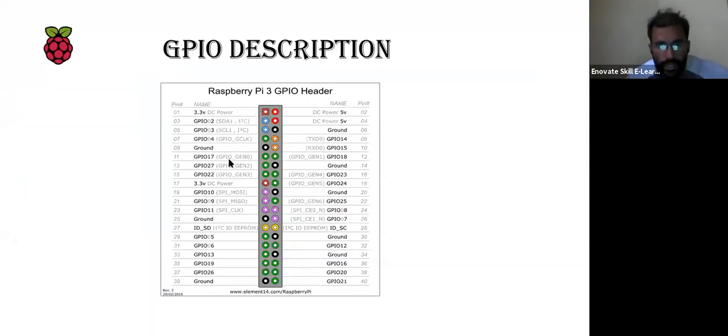So these pins over here, that pin 17, GPIO 17 is GPIO 0 in wiringPi. These pins are Broadcom. So if you are going to program with Python, then you have to use these pins, and if you are going to program with embedded C, then you have to use these pins. So GPIO 0 is pin 11.